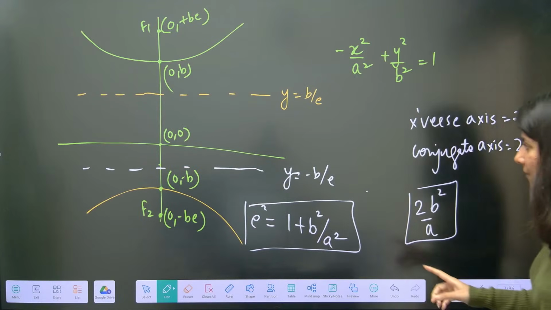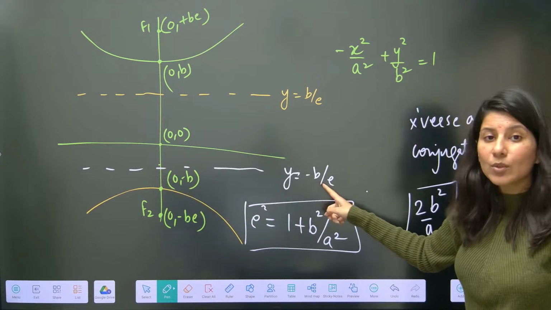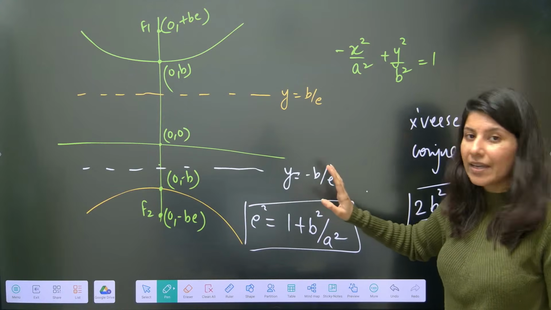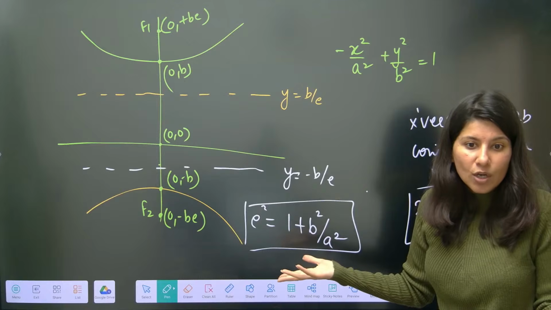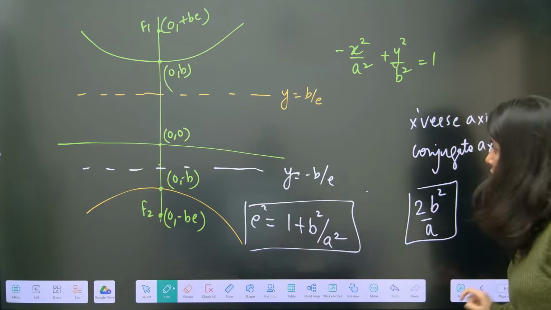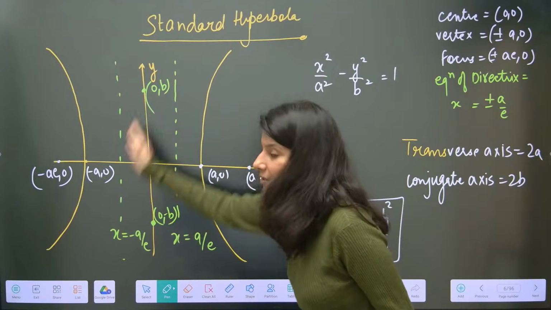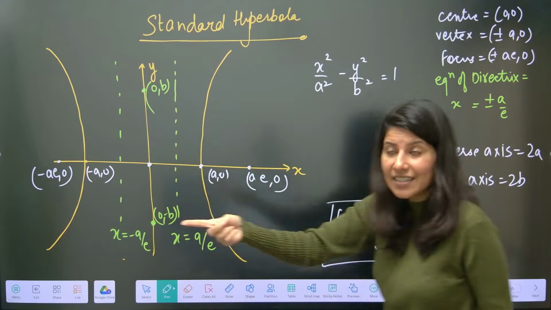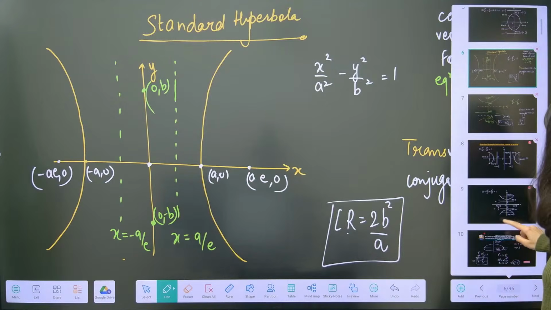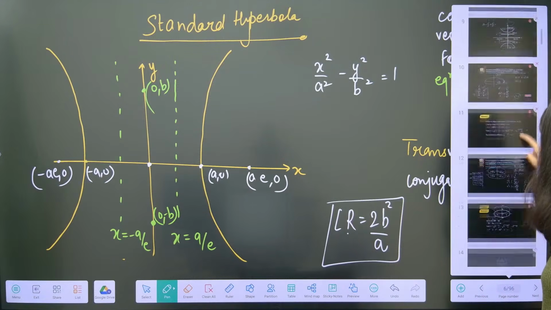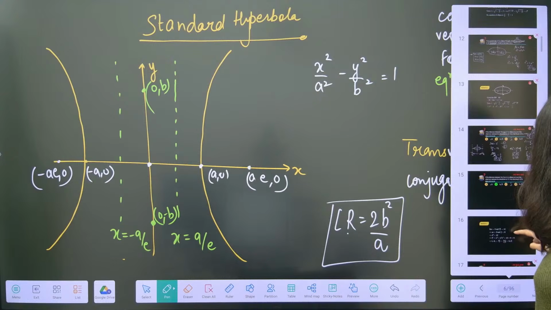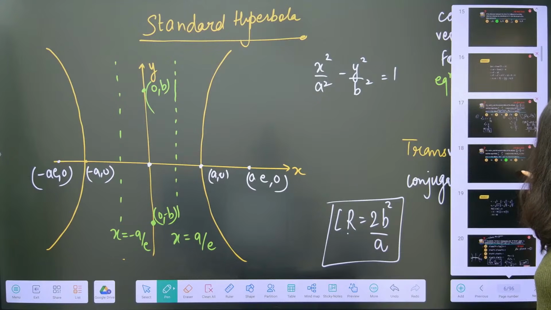Now you tell me, the directrix is y equals minus b by a and plus b by a. So obviously our question was not matching, right? But if I talk about this, x equals plus minus a by e, if that directrix is there, that means this hyperbola. So I guess J aspirant's doubt is clear now. I hope the doubt is clear now.